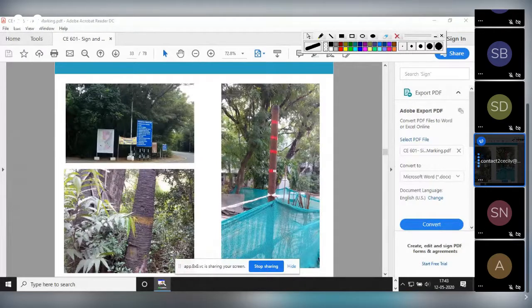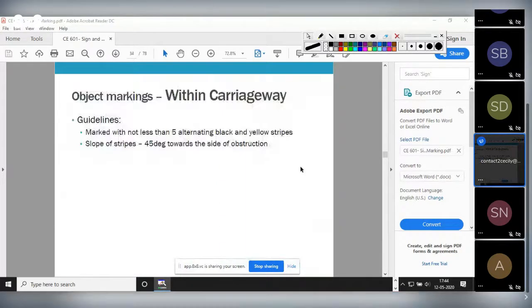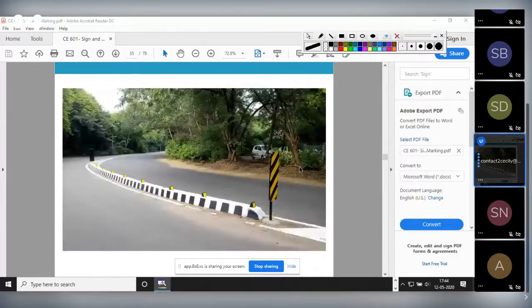Okay, see here, this is the curb. This is a pole. It has been marked. See, these poles are marked black and white, right? And this is the stand or the base. These are also marked with white paint. Now these are the objects within the carriageway. That means this median is within the carriageway. That's why it is called object within the carriageway. So these are marked with black and white stripes.